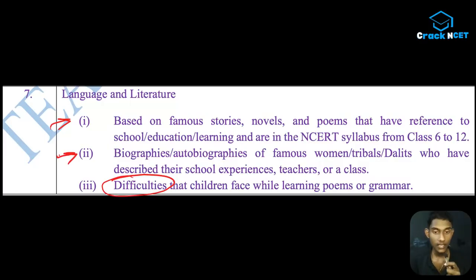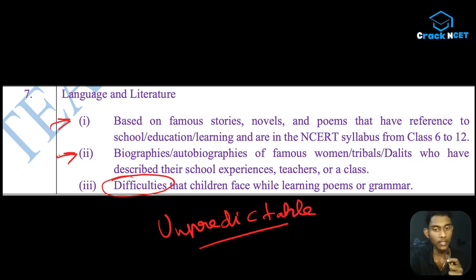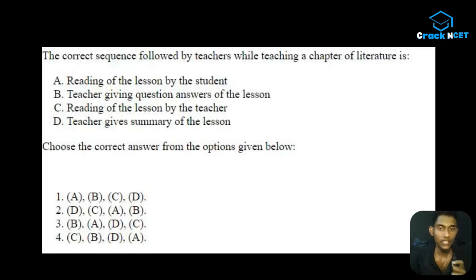And one more thing about this unit is its unpredictable nature. Questions are kind of unpredictable, guys, but trust me, the questions from this difficulties part are pretty doable. ठीक है, you just have to थोड़ा दिमाग लगाओ, इसके बाद आंसर मिलेगा ही मिलेगा. ठीक है, so let's go to one question.